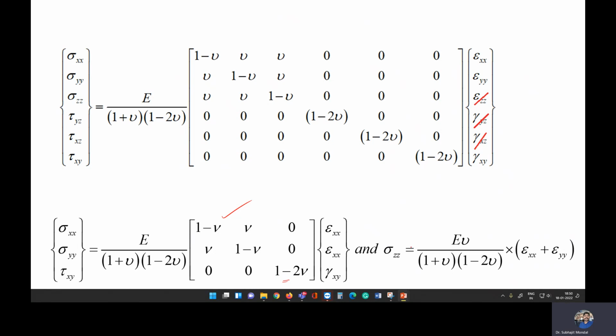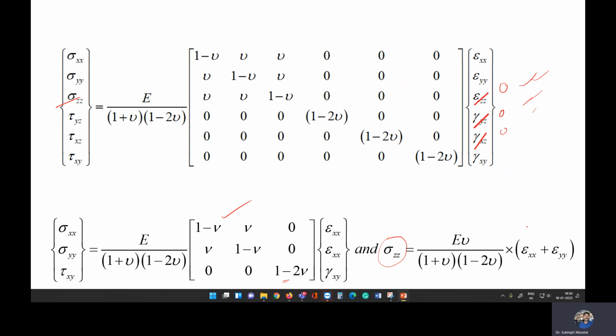Now here again, you just see that when you put this value as 0, the sigma zz stress will not be 0. So this is very similar in nature to our plane stress condition. In a plane strain condition, our strain value in that direction will be 0, but the stress, the principal stress in the z direction, will not be 0.